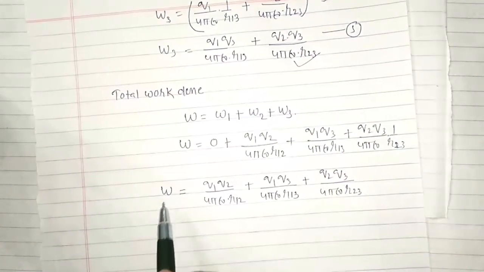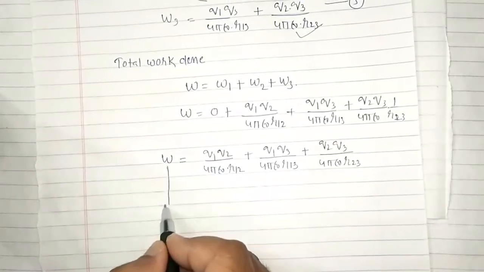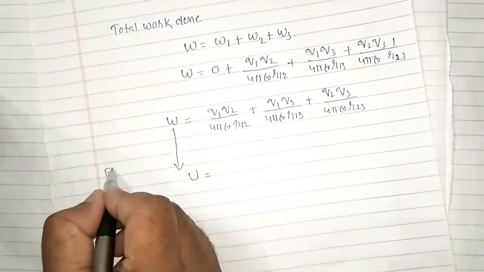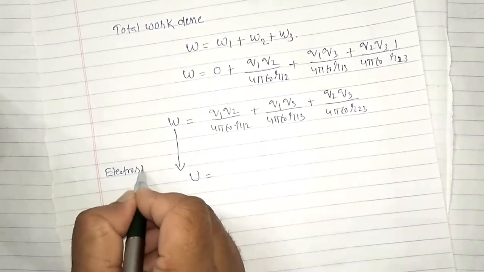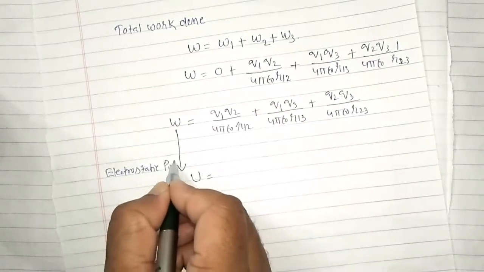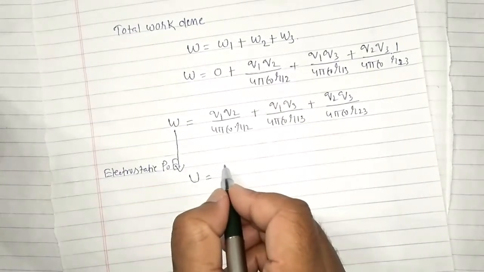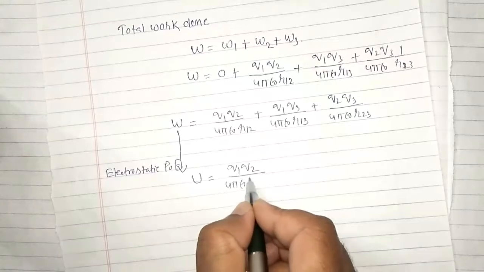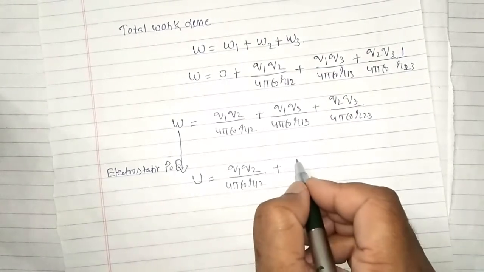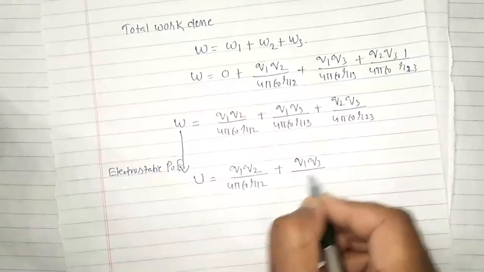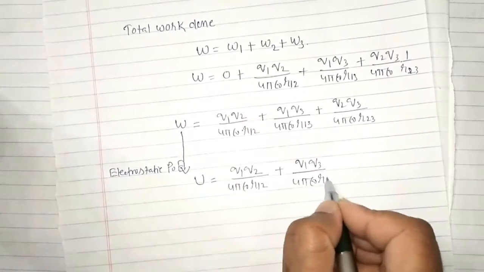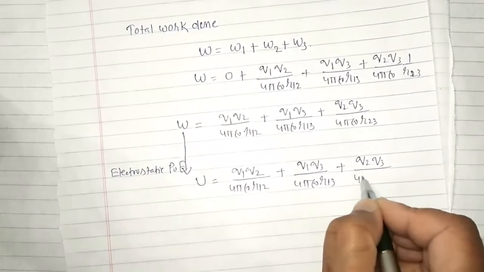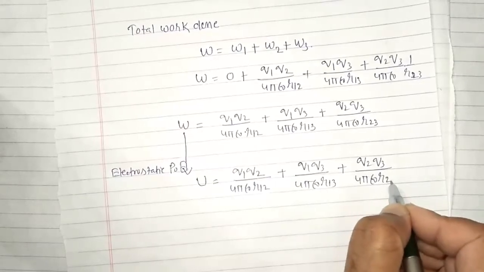This amount of work has to be done, and this work done will be stored in the system in the form of electrostatic potential energy. U is equal to Q1 Q2 upon 4 pi epsilon naught R12 plus Q1 Q3 upon 4 pi epsilon naught R13 plus Q2 Q3 upon 4 pi epsilon naught R23.